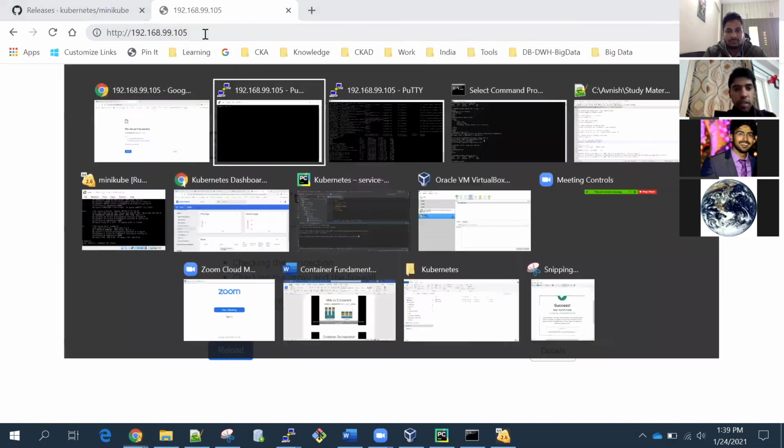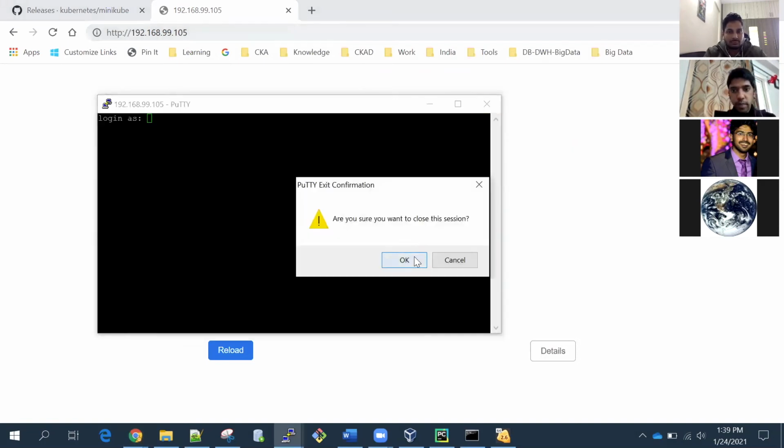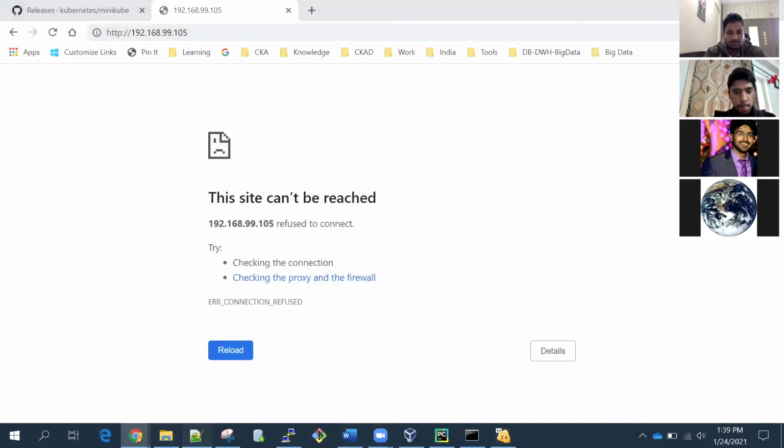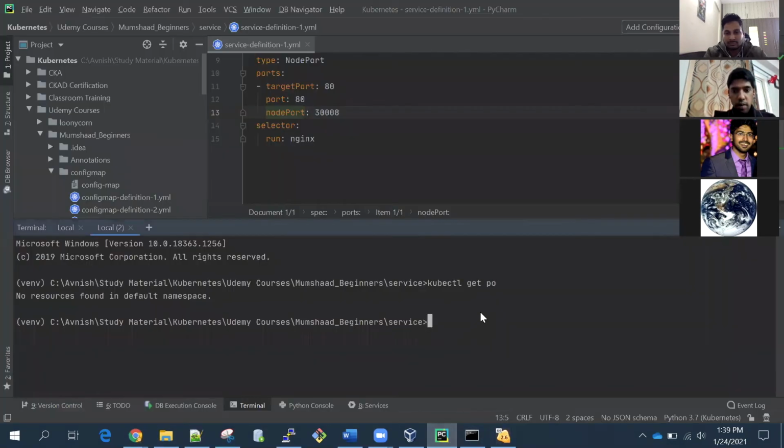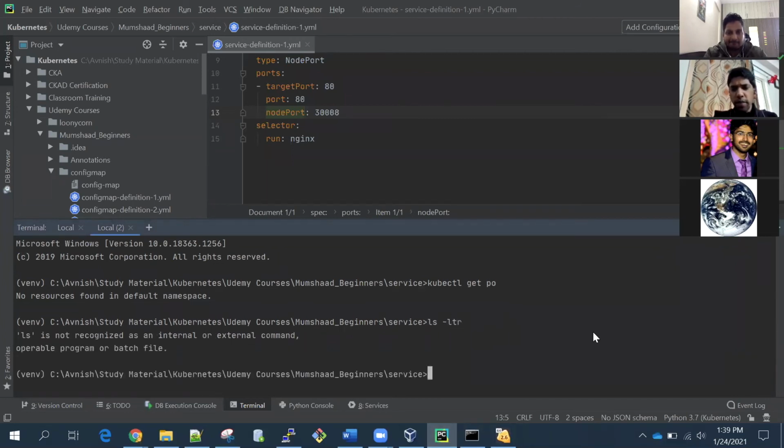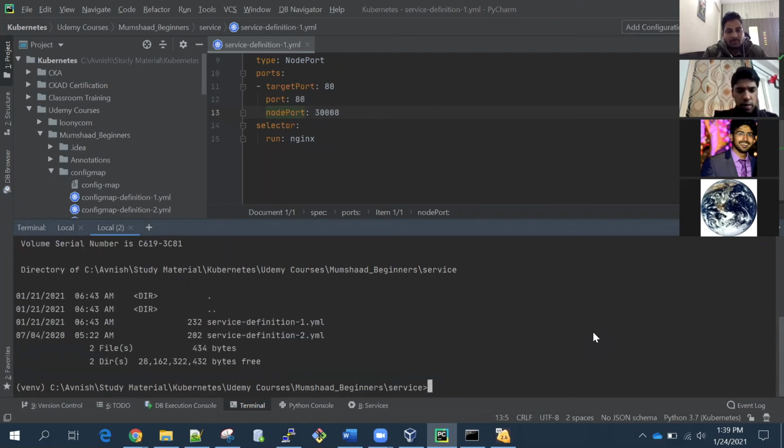So we'll create one service here. I will not go through the code as of now. Even the code is not that difficult, it's pretty simple. First let's understand the concept.